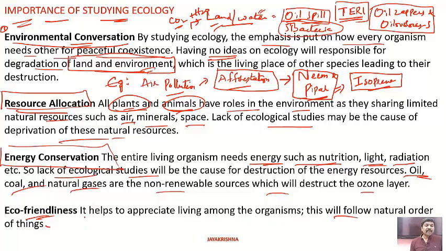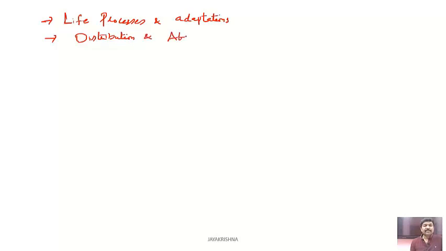Some of the other things, I can find very important things like, let me write them here. You can make note of these things as they are. What is the other importance of the ecological studies? You can find life processes and adaptations. You can understand the life processes and adaptations of different species. Also, you can find how life is distributed: distribution and abundance.